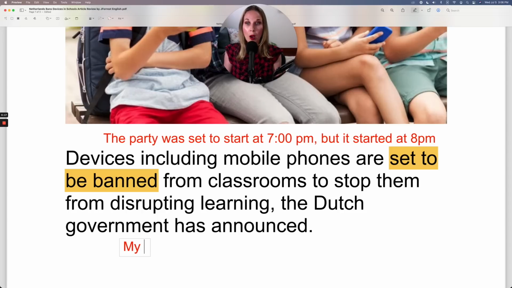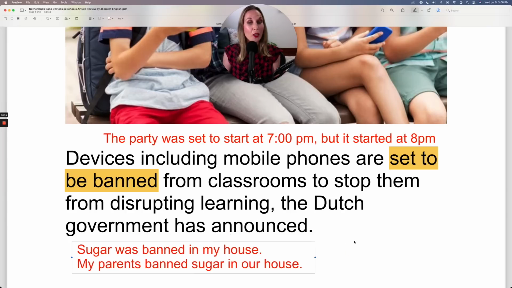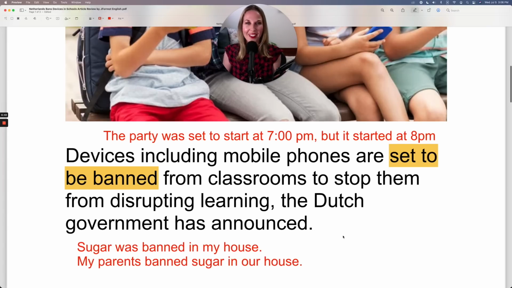You might say, sugar was banned in my house. Now, using an active sentence, you could say, my parents banned sugar in our house, which could be a common thing that's banned.